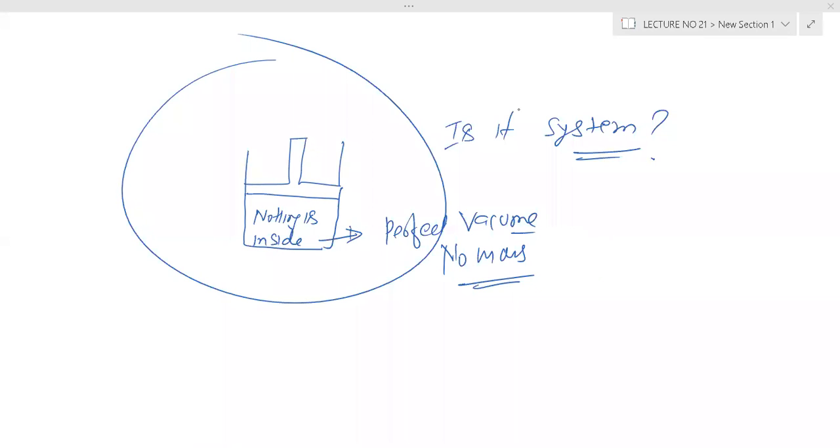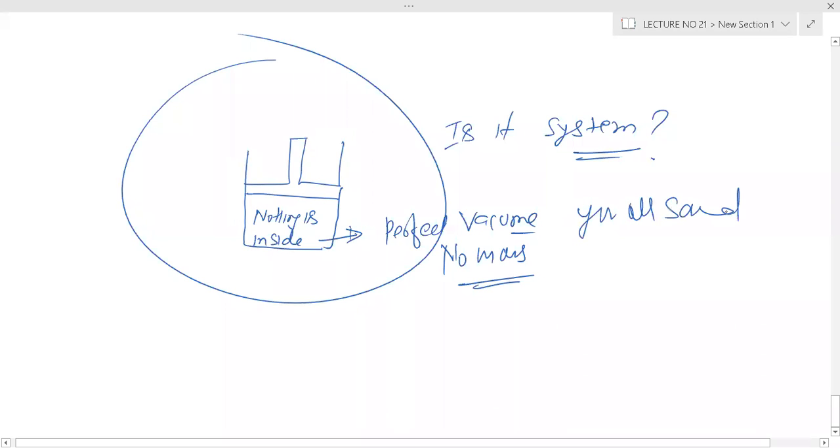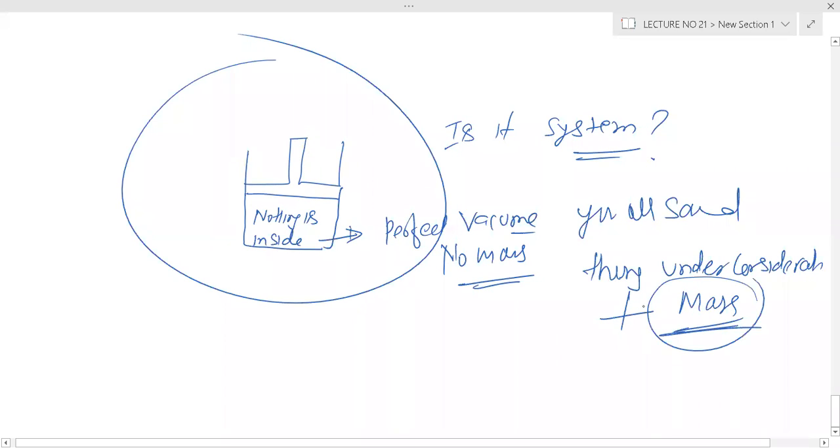So you all said things under consideration, but you didn't say there must be mass.